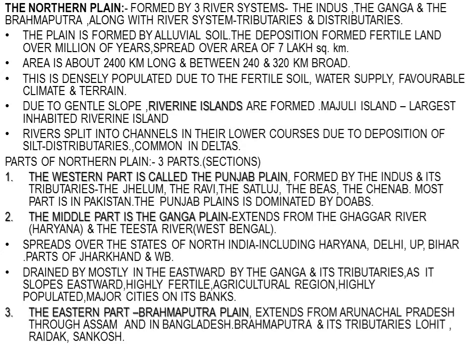Riverine means when an island is formed in the middle of a river, it is known as a river island. Majuli is the largest inhabited river island, formed in the Brahmaputra river in Assam. It is the largest one in the world.